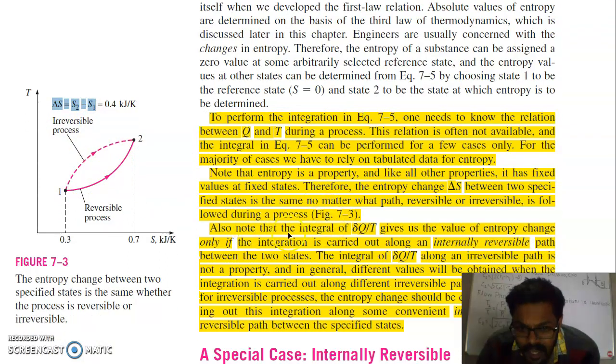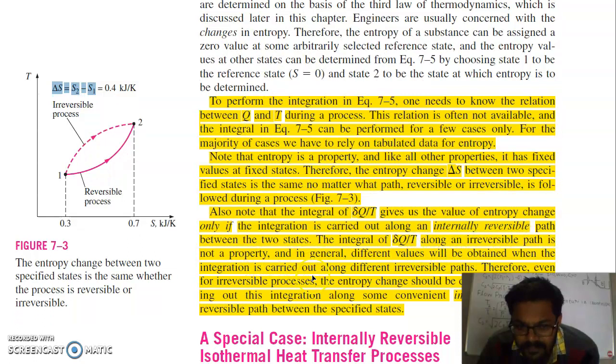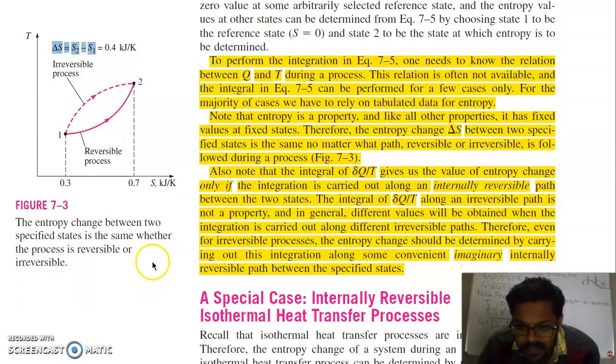Also note that the integral gives us the value of entropy change only if integration is carried along an internally reversible path between two states. The integral del Q by T along an irreversible path is not a property, and in general different values will be obtained when the integration is carried out along different irreversible paths. Therefore, even for an irreversible process, the entropy change should be determined by carrying out this integration along some convenient imaginary internally reversible path between the specified states.